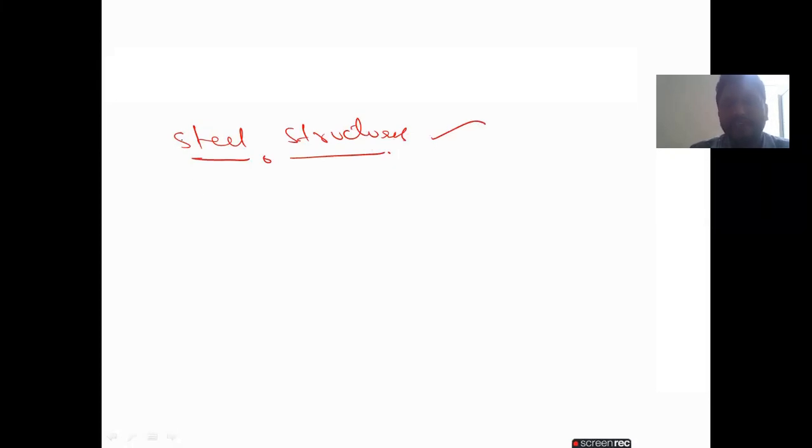In the previous class, we discussed steel structures. We have different types of structures, and we use the IS 456 2000 code book for RCC, but for steel it is IS 800 2007. This is the limit state method.